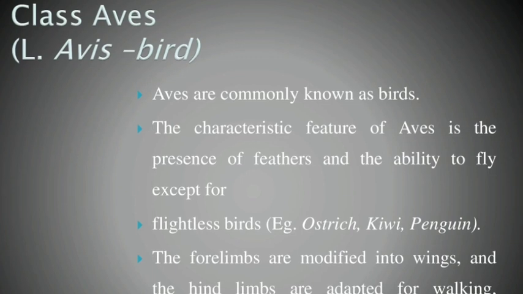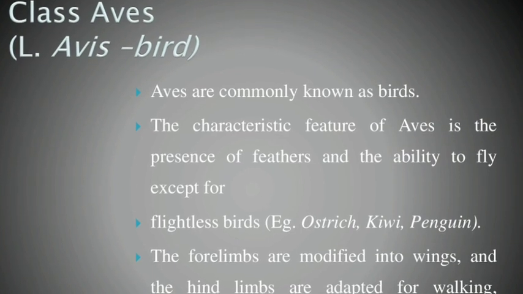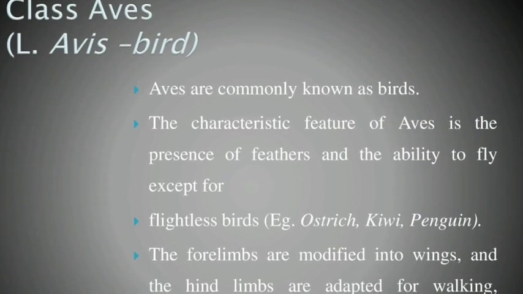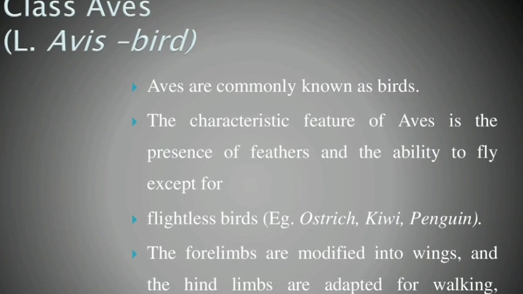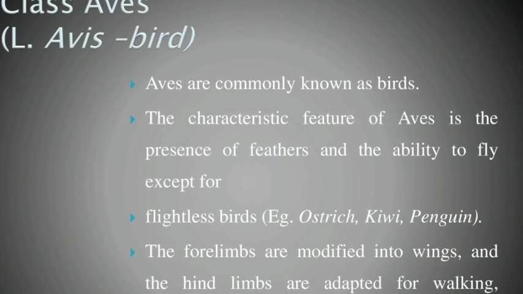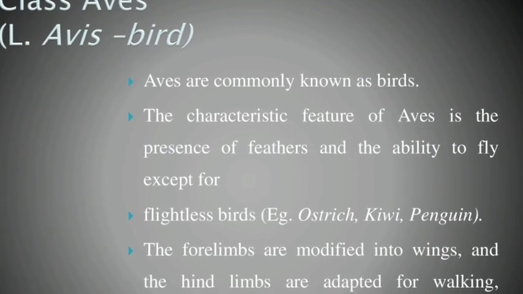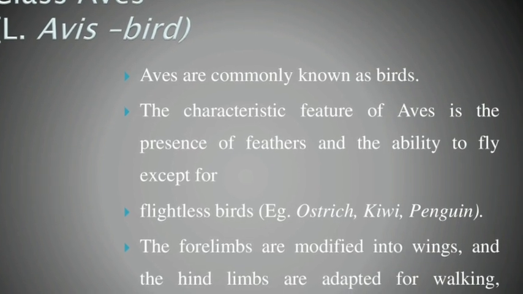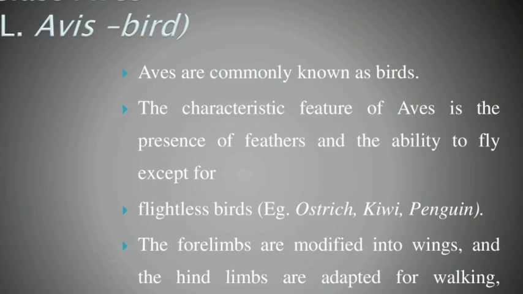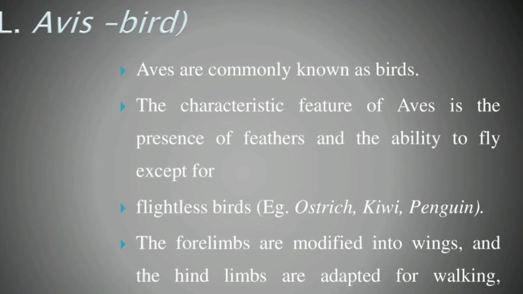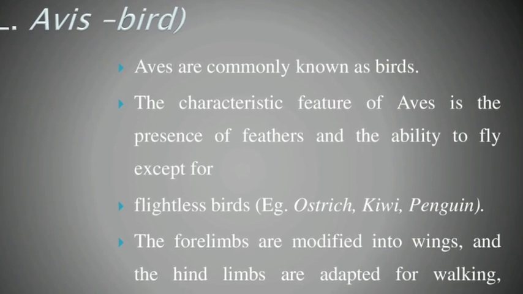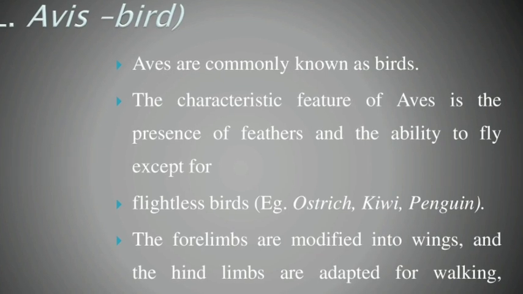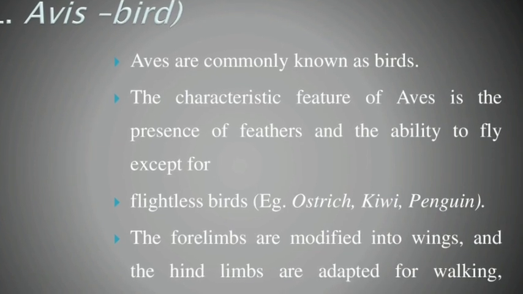Okay students, this is one of the important 5-mark questions. The best example is Columba livia. Aves are birds. Aves are commonly known as birds. What are the characteristic features of Aves? Aves have feathers and the ability to fly, except for the flightless birds.